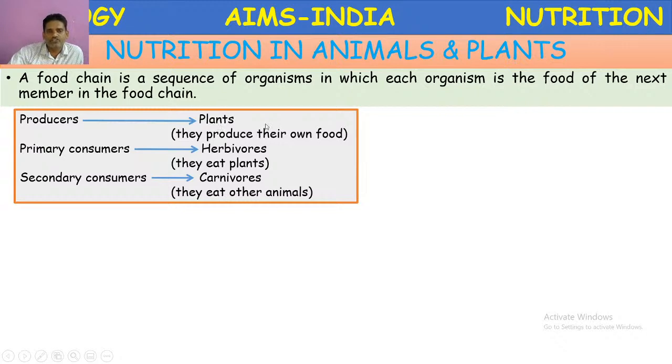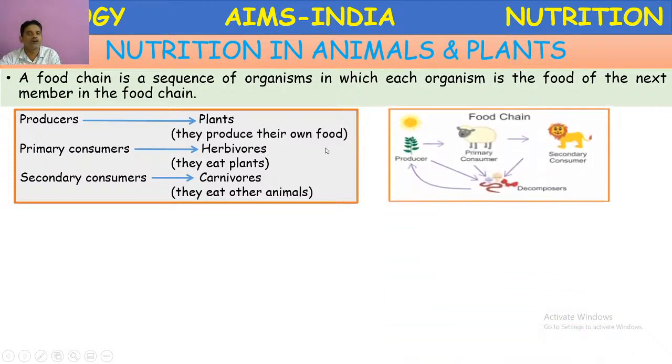So any food chain starts with a producer, then followed by consumers. Consumers are again divided into primary consumers and secondary consumers. If it is a long food chain, tertiary consumers are also present. Most of the primary consumers are herbivores. They eat plants. Secondary consumers are carnivores. They are large animals.